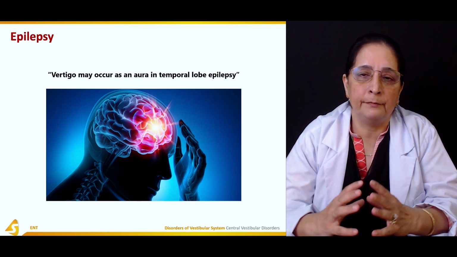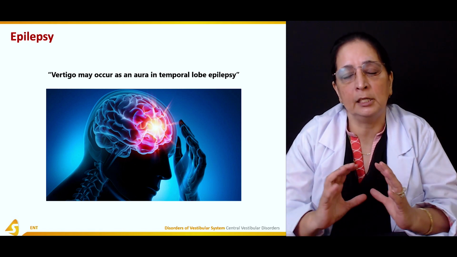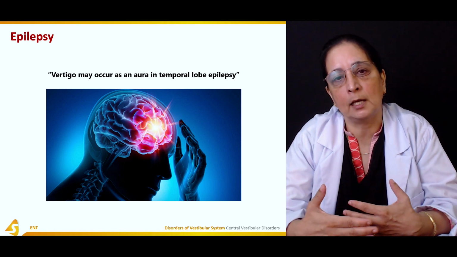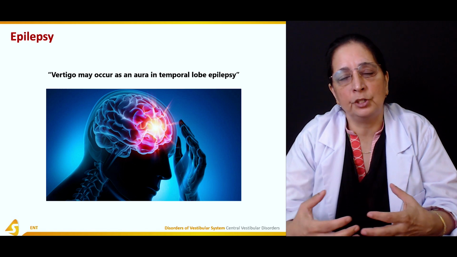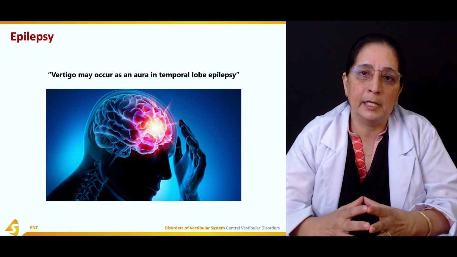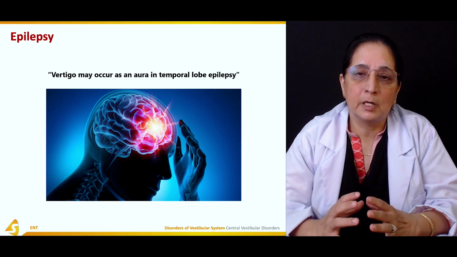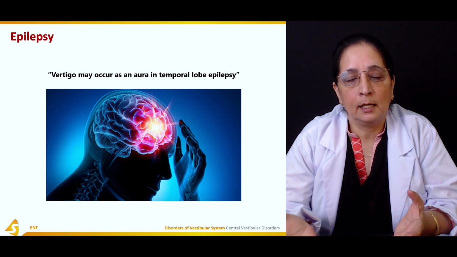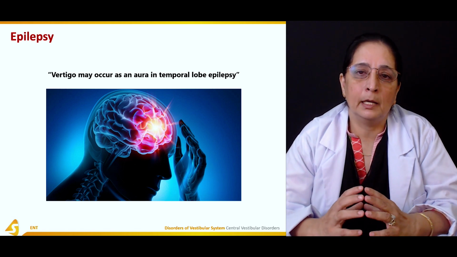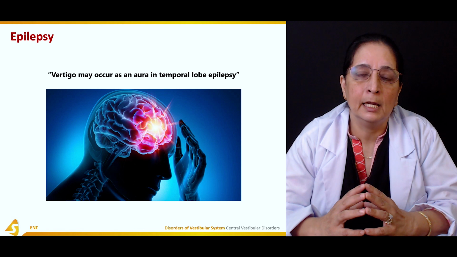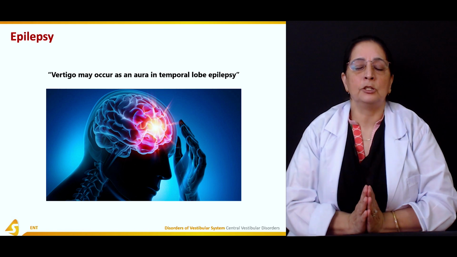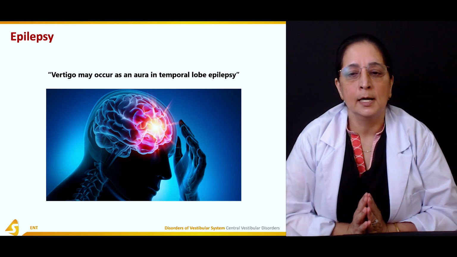The best thing to do in this aura is, if the patient is standing or doing something, they should sit down. It's an alarming sign that the seizure is coming. Sometimes patients fall during an epilepsy attack or seizure attack, or they can injure themselves. So it's good to sit or lie down, so they do not get hurt. Aura is the time during which they have the sensation that a seizure attack is coming, and in this aura they have vertigo or dizziness.